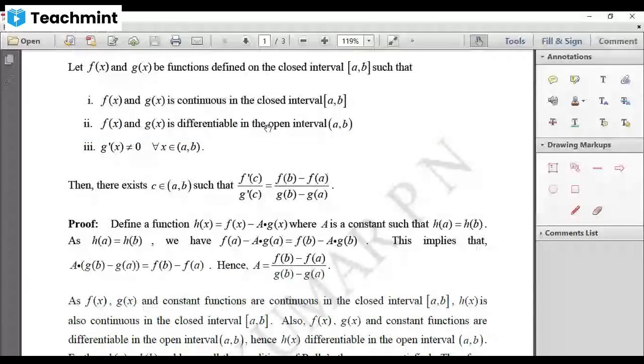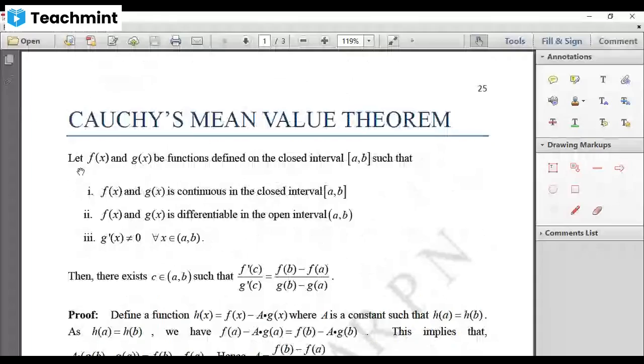Remember, what is the statement of Lagrange mean value theorem? f of x is a function defined on the closed interval a comma b such that f of x is continuous in the closed interval a comma b, and f of x is differentiable in the open interval a comma b. Here, instead of one function, we are taking two functions, f of x and g of x. So f of x and g of x are continuous in the closed interval a comma b, and differentiable in the open interval a comma b.